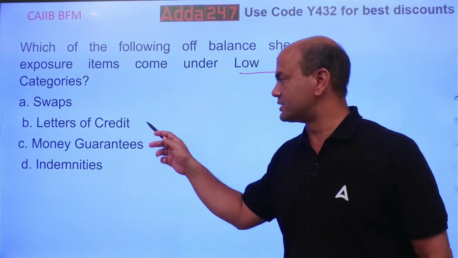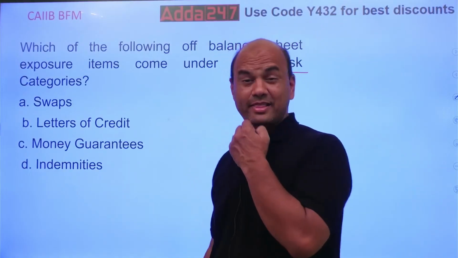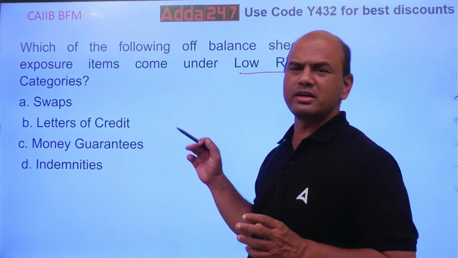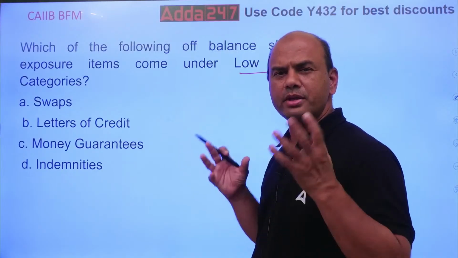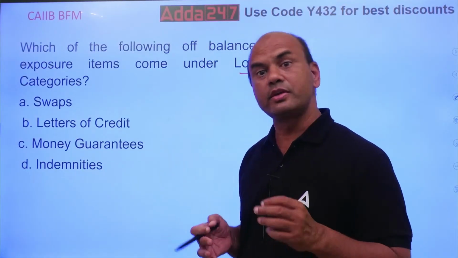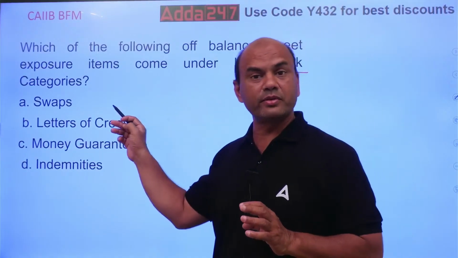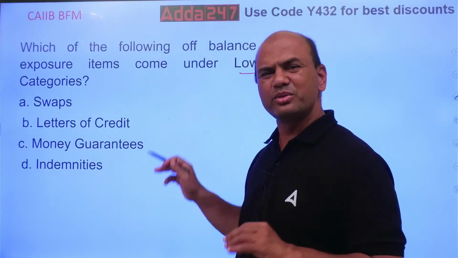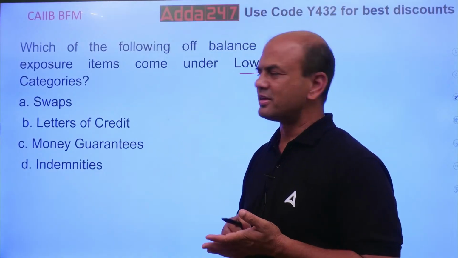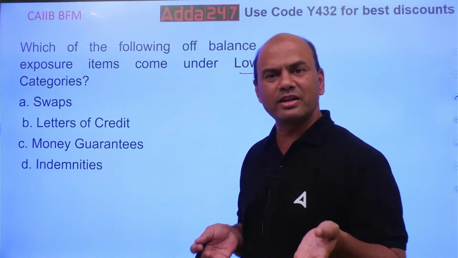Swaps, LC, money guarantee, and indemnities. Let me see. Because what happens? Many of us feel that swap is a big name, because we don't know. Many of us bankers are in retail banking. We don't know what a swap is. We feel it is very difficult. So that's why, which is low risk? No, this will be high risk. LC, I know something, I've heard about it. So LC, yeah, it is low risk. Money guarantee, okay, low risk, secondary payment. Then what? Indemnity, I give it in FD, it is low risk.